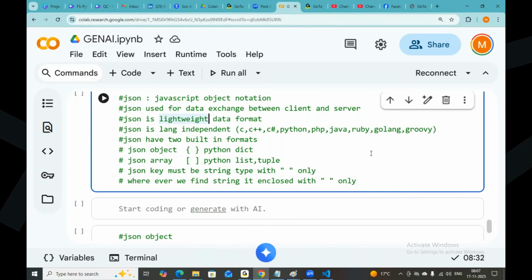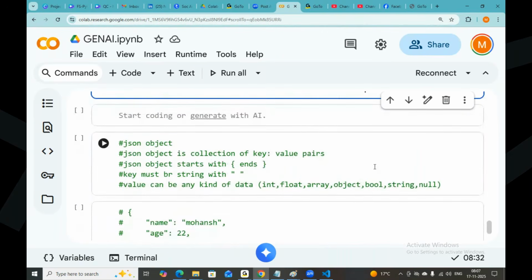JSON has two built-in formats. One is the object, which is the same as a Python dictionary, and one is the array, the same as a Python list and tuple. A JSON key must be string type, available with double quotes only. Wherever we find a string, it is enclosed with double quotes only. That is the JSON format.